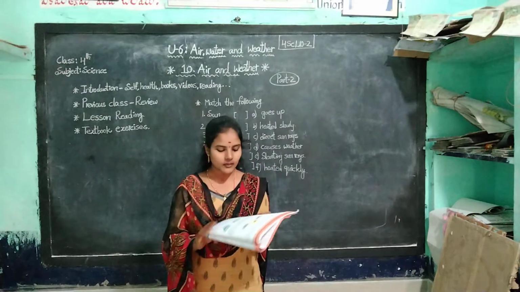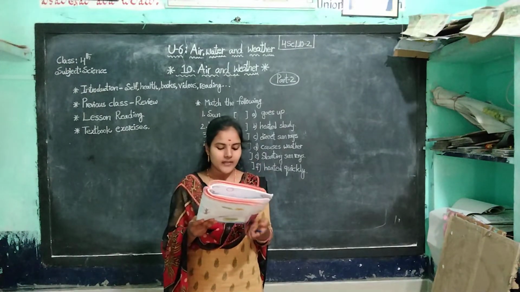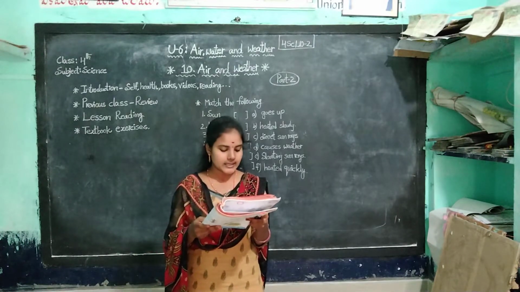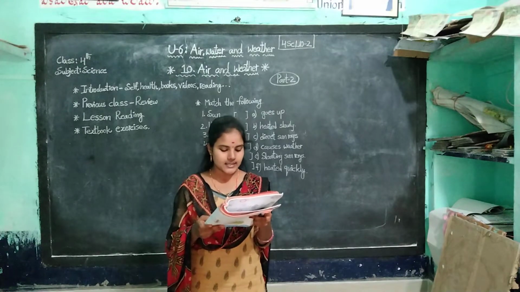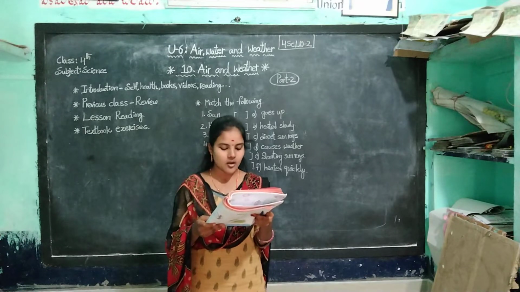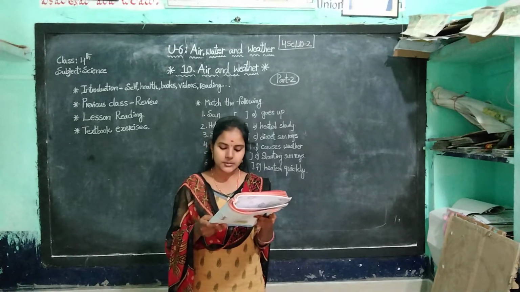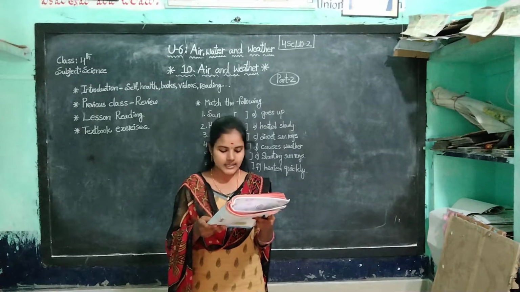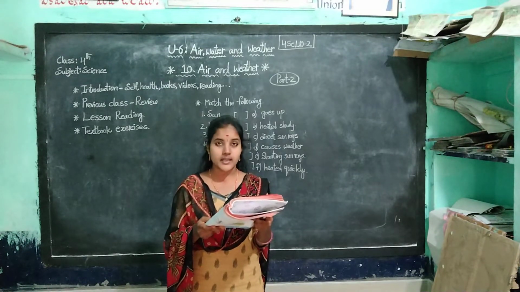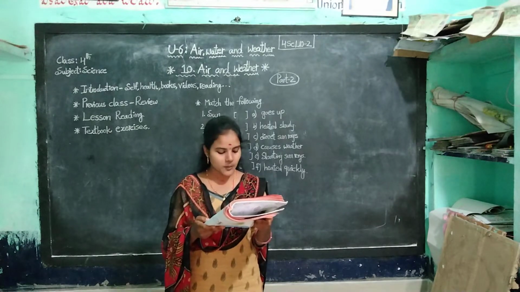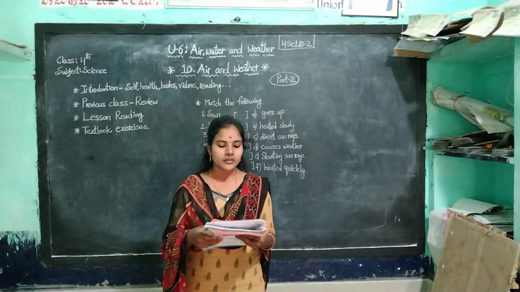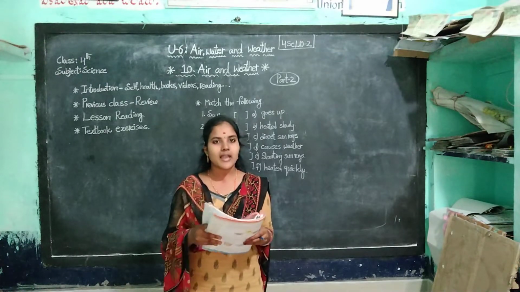Okay. Next one about dry air. When the air is dry, evaporation is faster. The clothes dry up faster in summer season. During rainy season, air contains more water vapor. The moisture in the air does not allow the wet clothes to dry up soon. In hot weather, the moisture in the air gets evaporated by heat of the sun and the air becomes dry. Dry air absorbs water easily. Okay, dry air also absorbs water easily. This is all about evaporation.